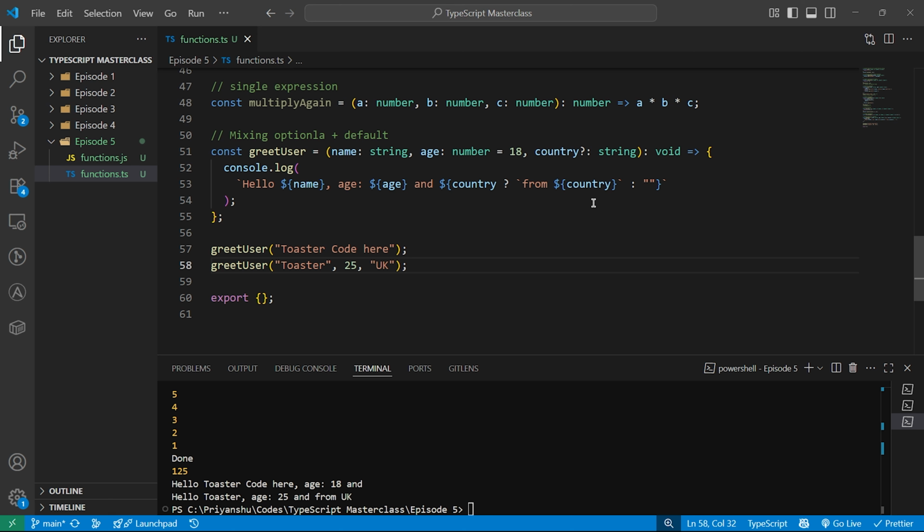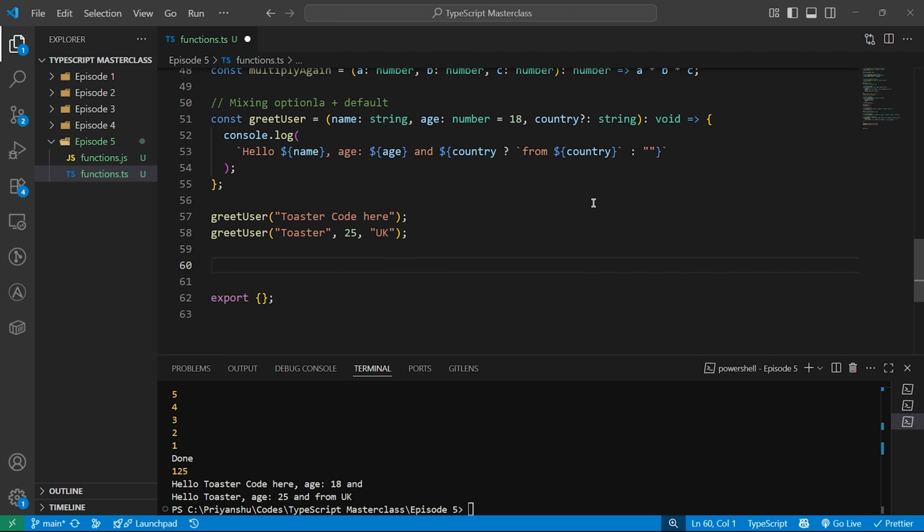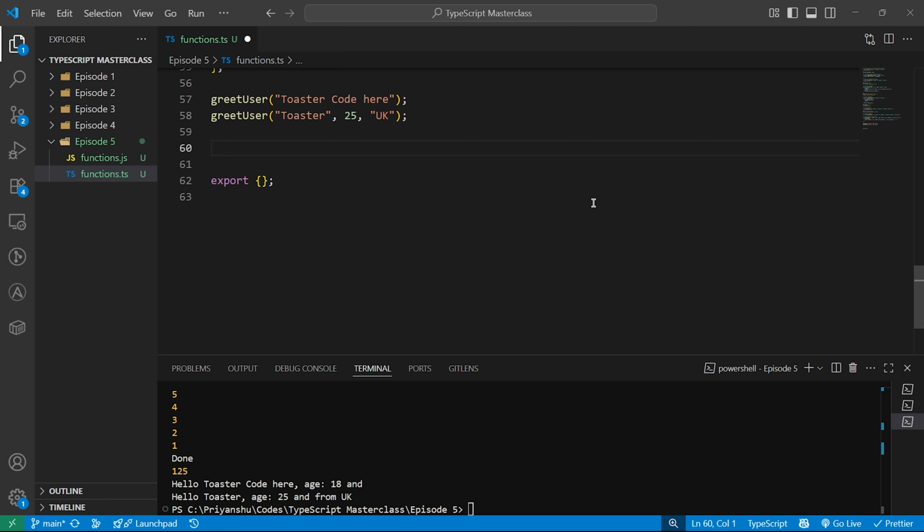So, all right. Now our function can skip arguments, have a backup default, and even be short and snappy with arrow syntax. But what happens when we want to pass a function into another function? That's where callbacks and some common JavaScript horror stories come in. Hope you have watched my callback function episode from JavaScript. If you haven't, do check that out to understand callback functions first, because that's very necessary.